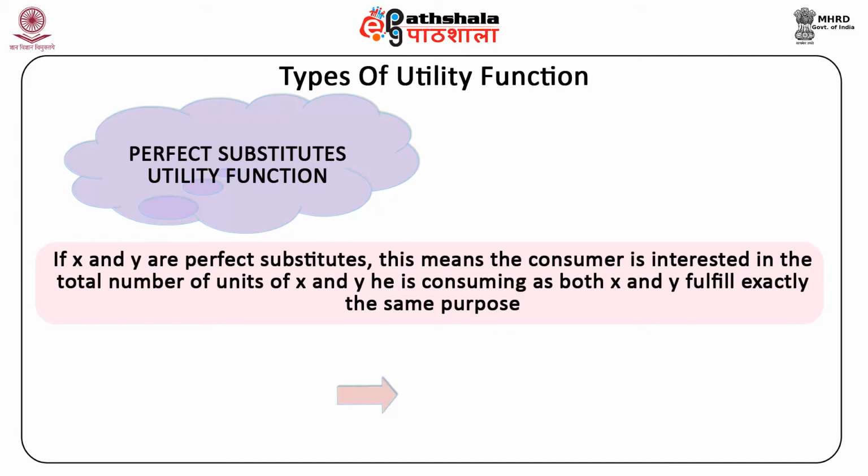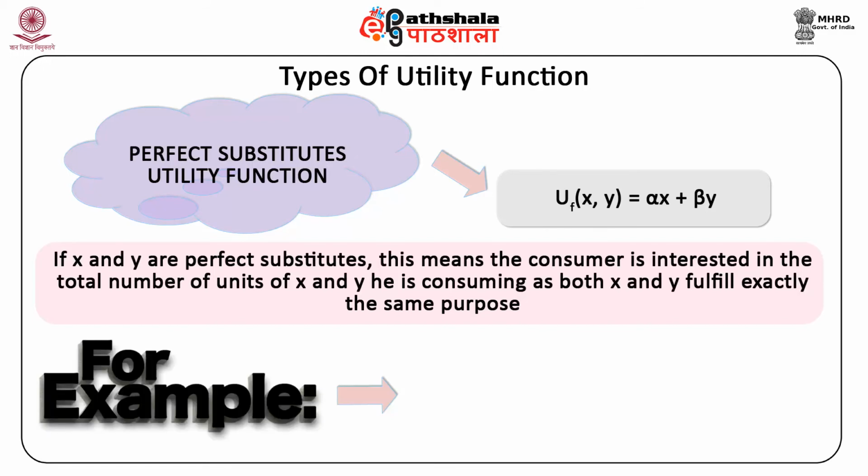All that matters to the consumer is the total number of both goods together. Thus, it is natural to measure utility by the total number of x and y. A perfect substitute has the following functional form, that is UF of x, y is equal to alpha x plus beta y. It is an additive utility function.